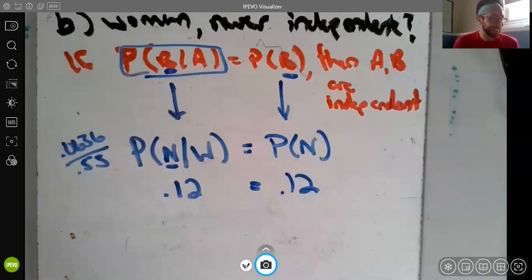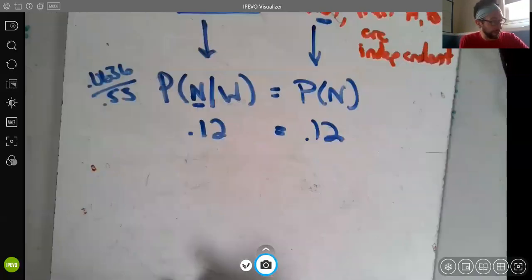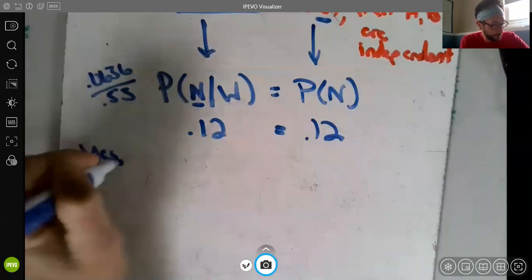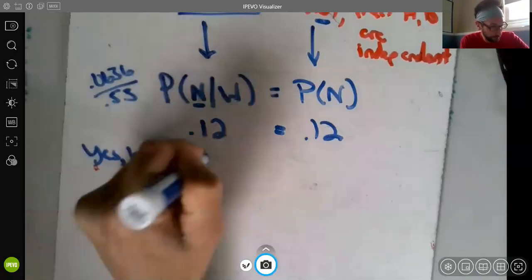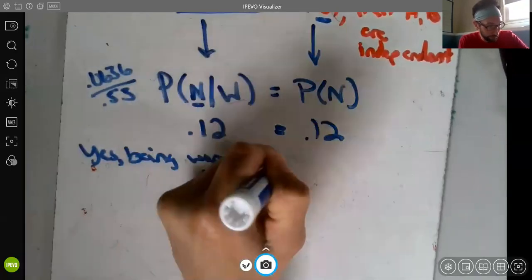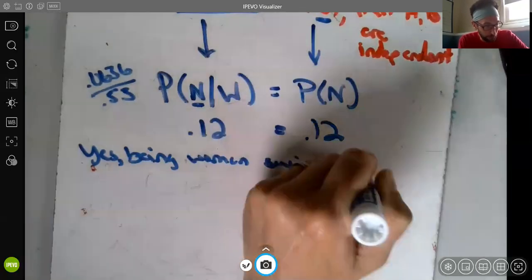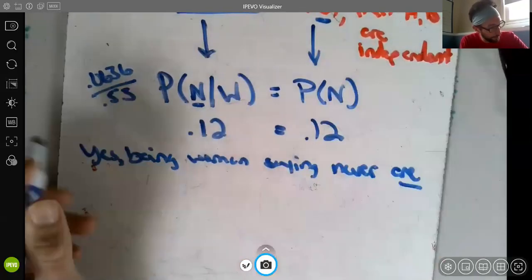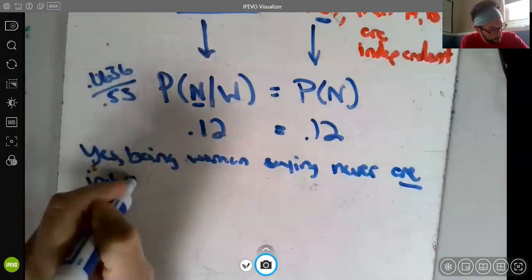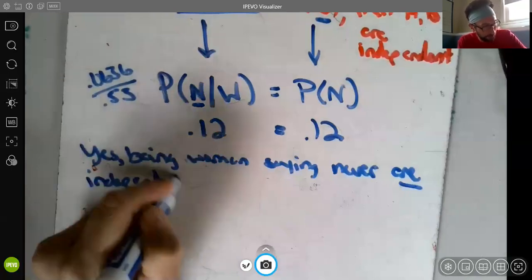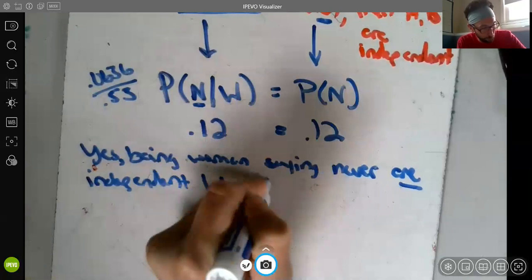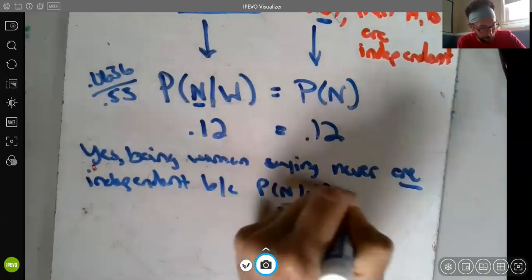So that means yes, these events are independent. Being a woman and saying never are independent, because the probability of never given woman equals the probability of saying never.